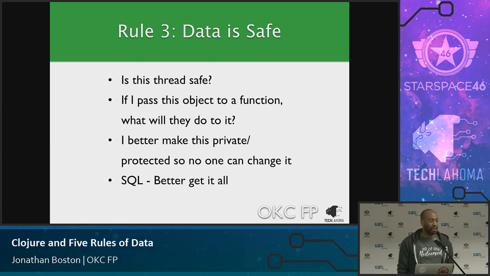If I pass this object to a function, what are they going to do with it? Well, I guess I better create a copy and give them that copy because I don't want them to do certain things that I'm not expecting. Look, here's a map. It can't change. You just have at it. You want to make maps keys and have super deep and nested maps and divide by 0 in the middle of that, that's fine. I don't care. That's your code, right? It doesn't affect mine.